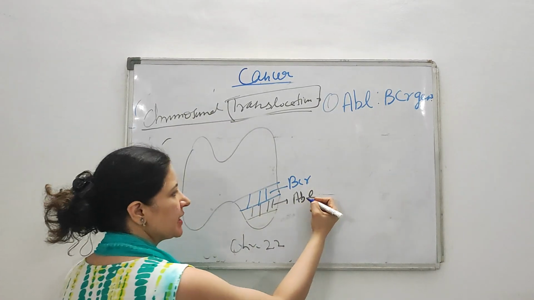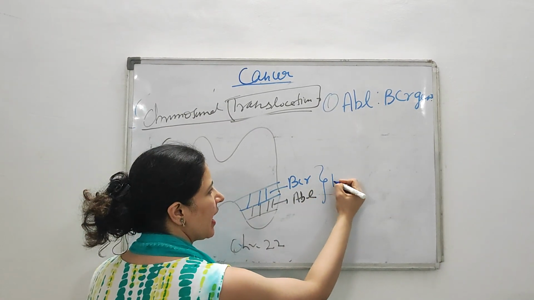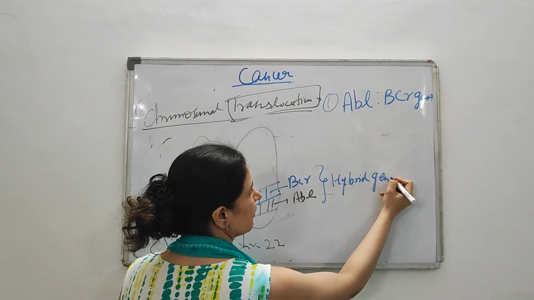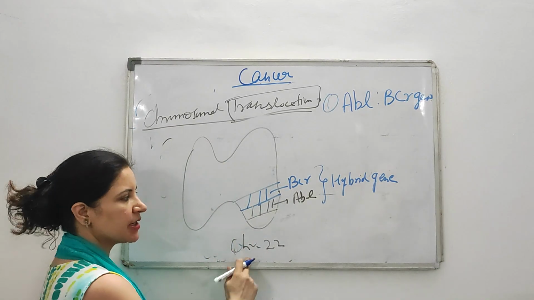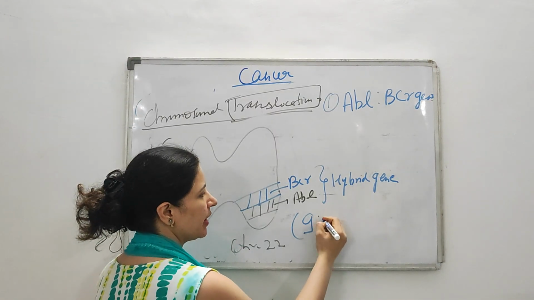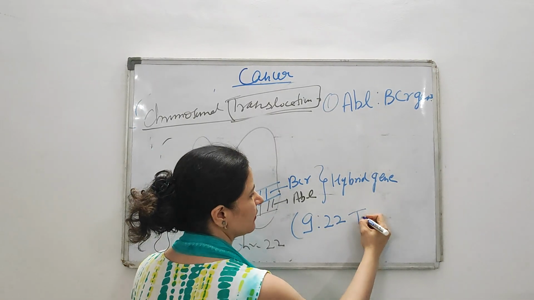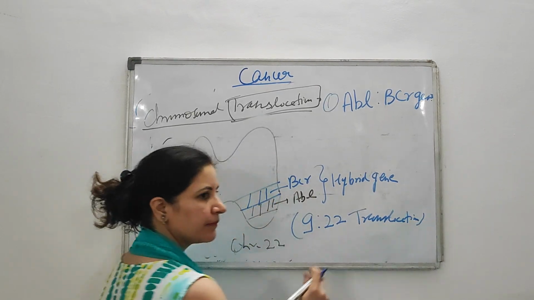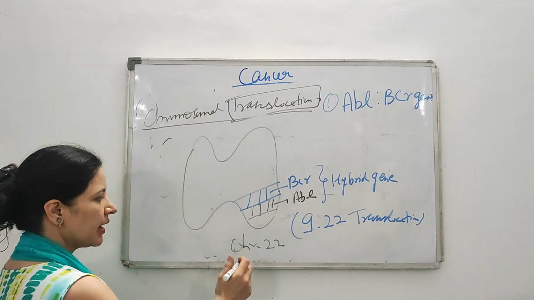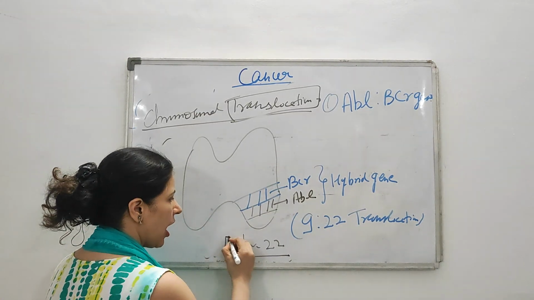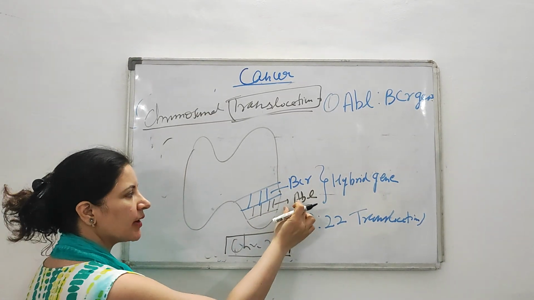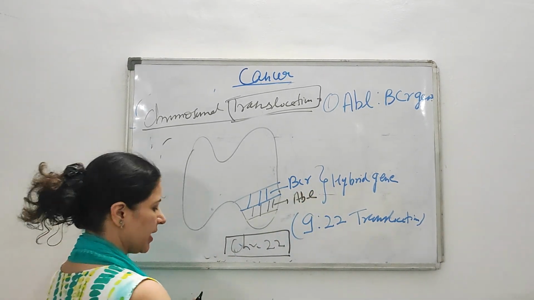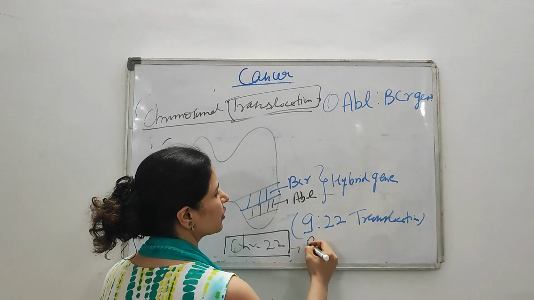So now a hybrid gene is formed on chromosome number 22, and this kind of translocation is known as 9;22 translocation. Clear? After translocation and the formation of this hybrid gene BCR-ABL, chromosome number 22 is now known as the Philadelphia chromosome.